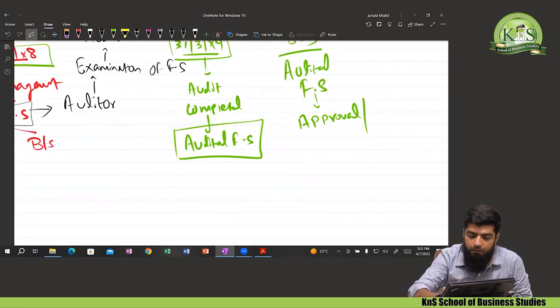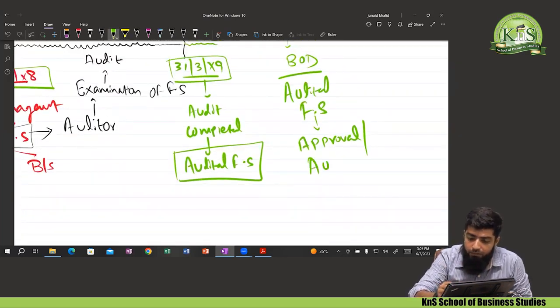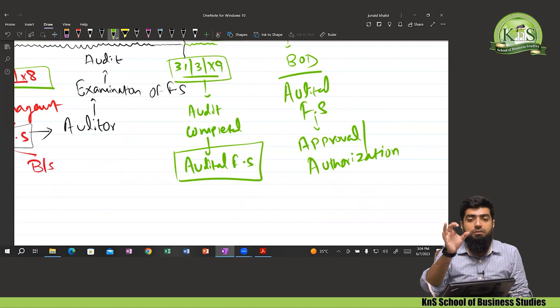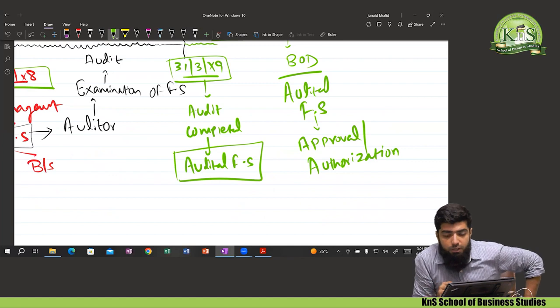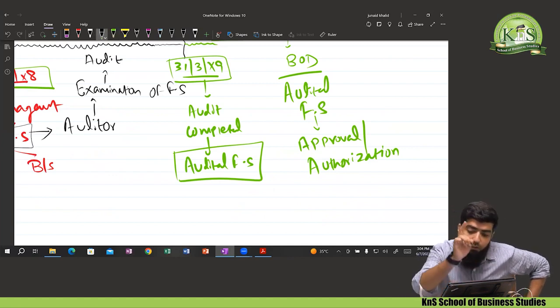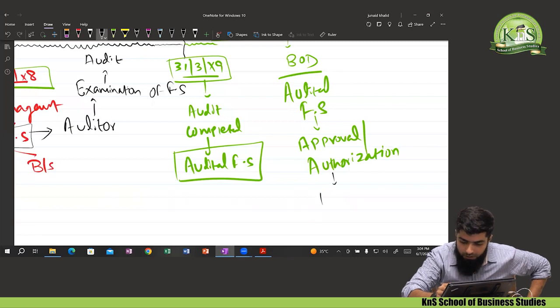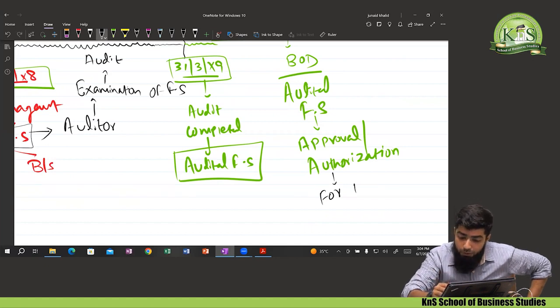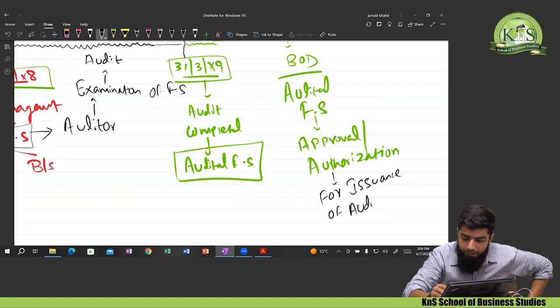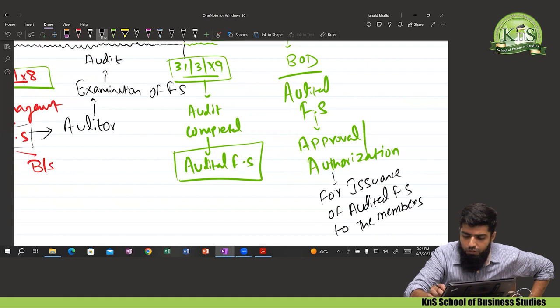Let me use another terminology for this one. Board of directors will give the authorization. I repeat, board of directors will give the authorization or the approval. Now the approval or the authorization for what? Approval or the authorization for the issuance of this audited financial statement to the members, or we can say to the shareholders.